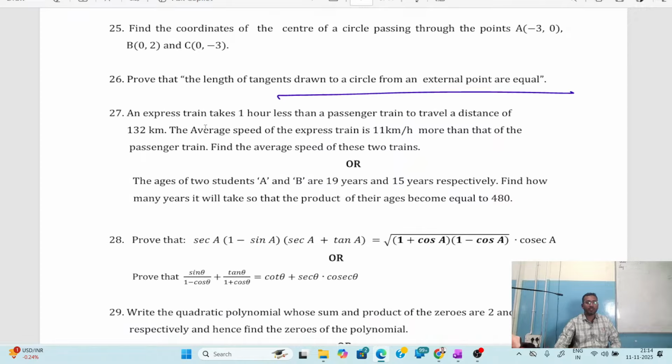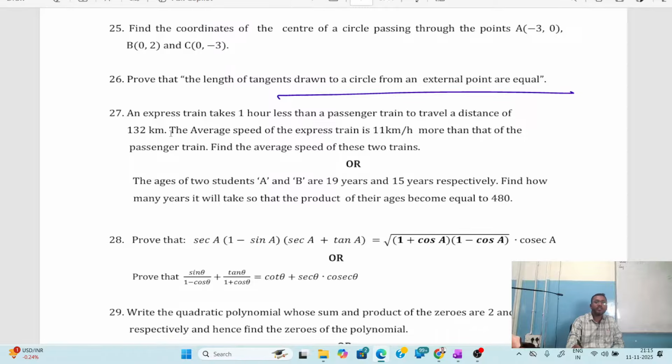What is question number 27? This question has appeared from the chapter quadratic equation. Yeah, they have done a small trick over there. Let's see what is the question. An express train takes 1 hour less than a passenger train to travel a distance of 132 km. The average speed of the express train is 11 km per hour more than that of the passenger train. Find the average speed of these two trains.